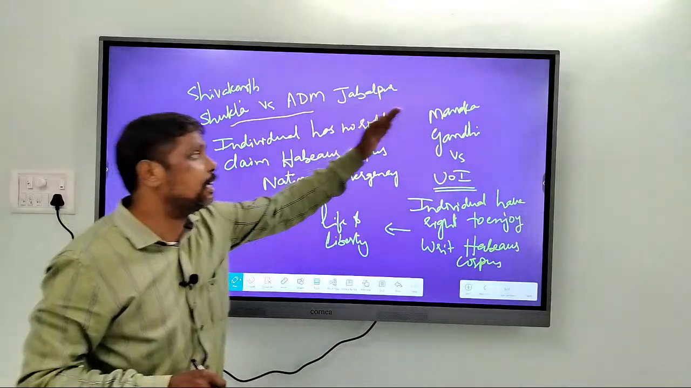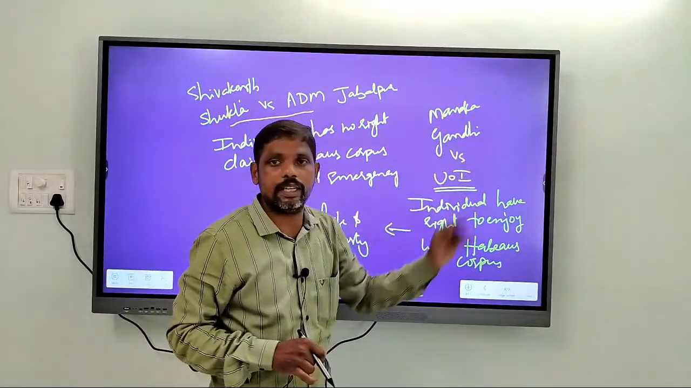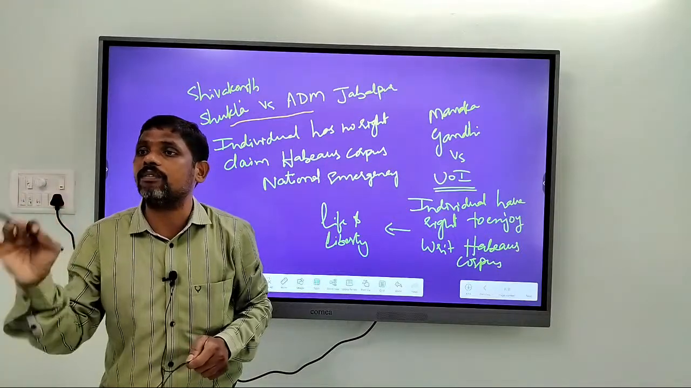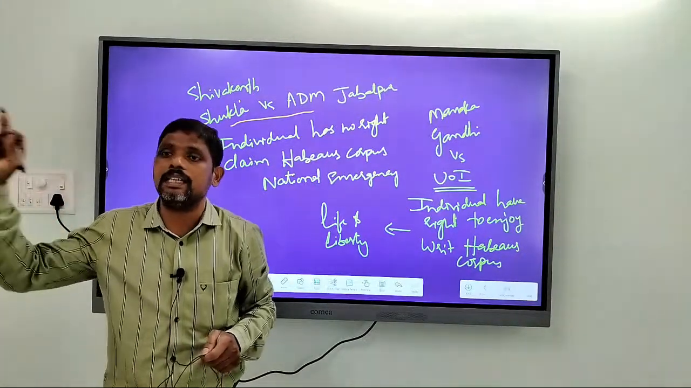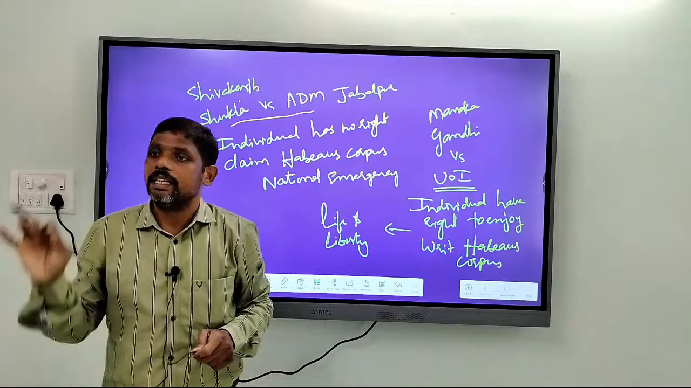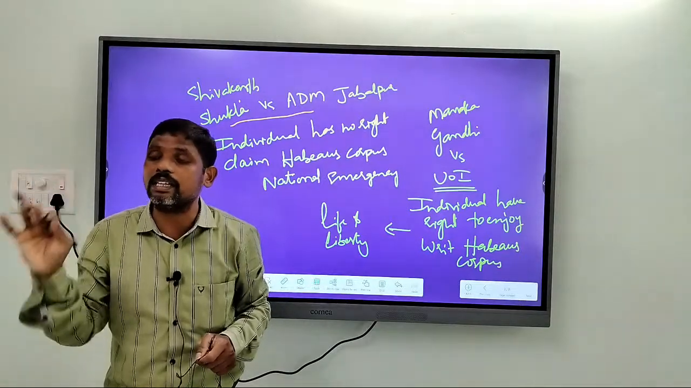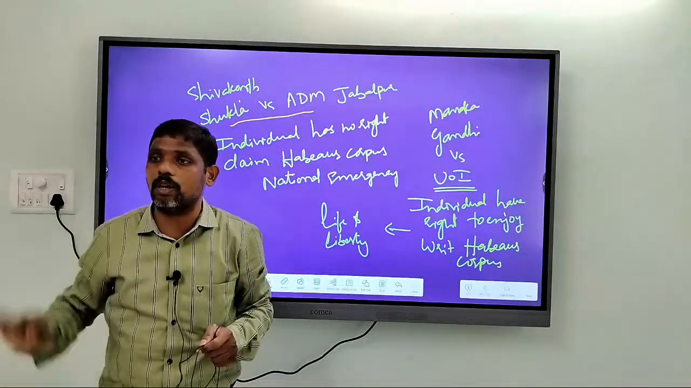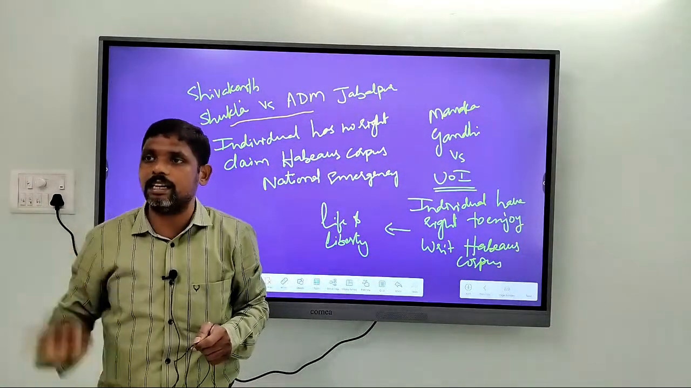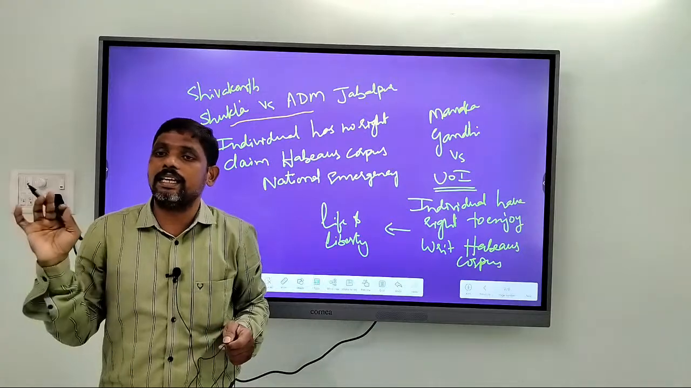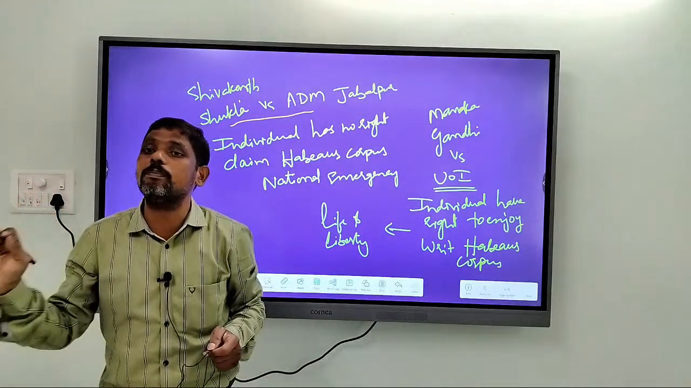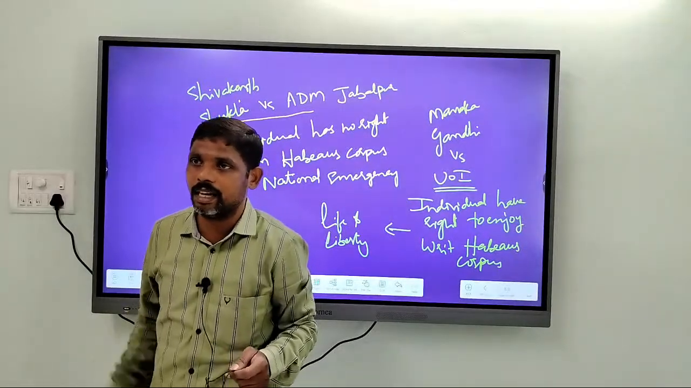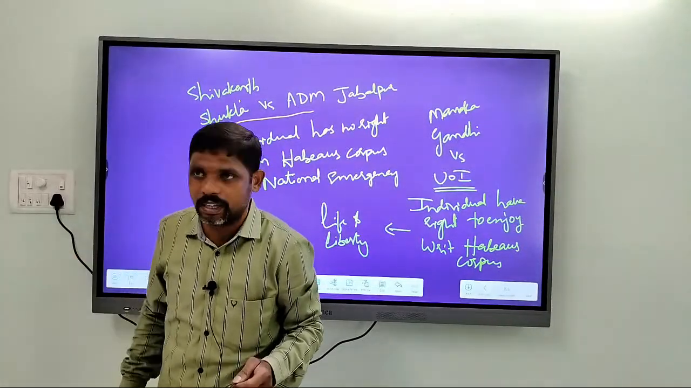But later in Maneka Gandhi versus Union of India case, Supreme Court held that every individual is guaranteed their life and liberty even during national emergency. That means the individual has every right to enjoy the constitutional remedy of habeas corpus even during national emergencies. That means the writ of habeas corpus cannot be restricted during national emergencies. Right? So this is one feature of fundamental rights.